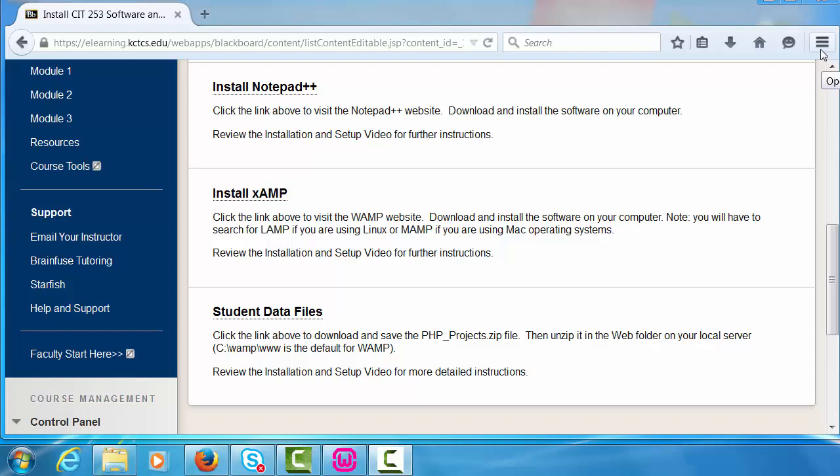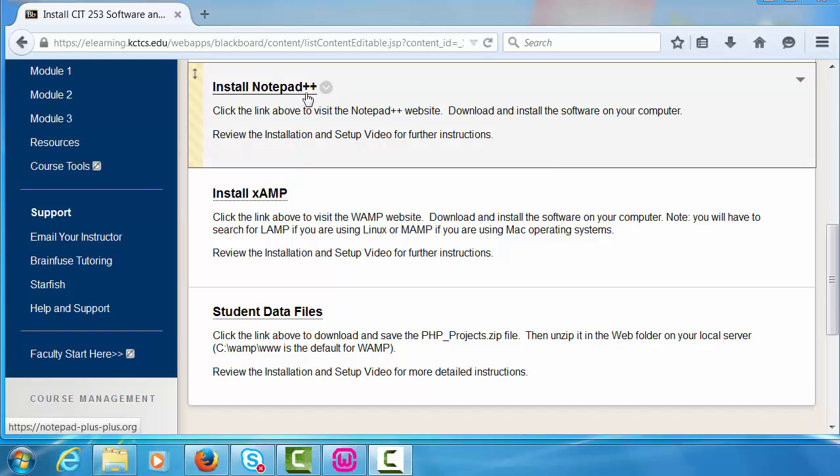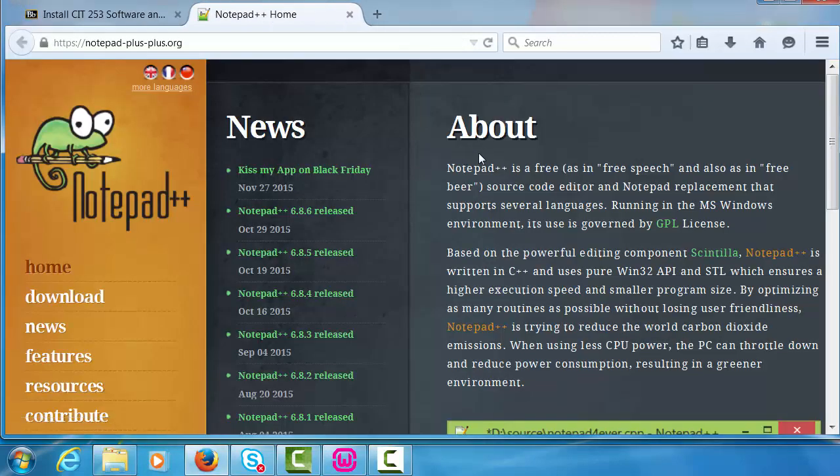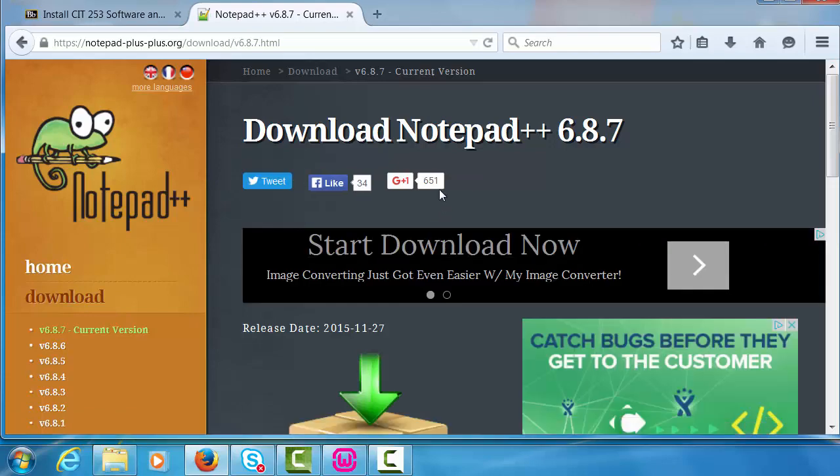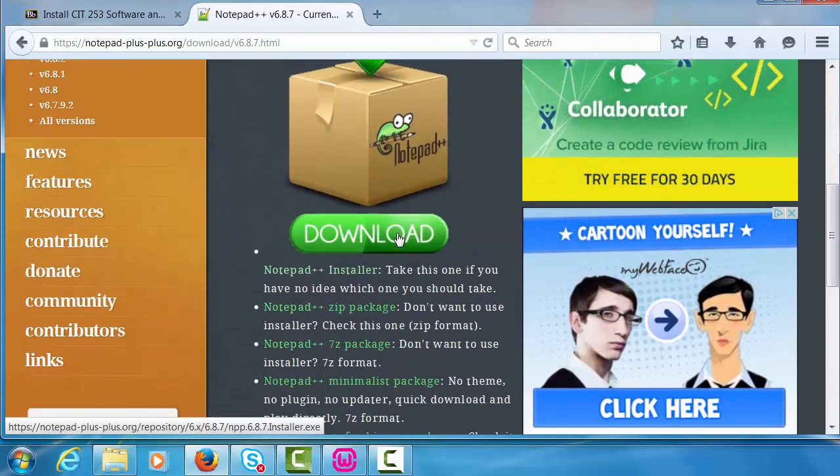To download the current version of Notepad++, browse to notepad++.org or click on the link that says Install Notepad++ in Blackboard below this video. Once on the notepad++.org website, click the download button on the left. From here, you can download and save and run the Notepad++ software. You can take all the default settings on the installation wizard to install it on your computer.